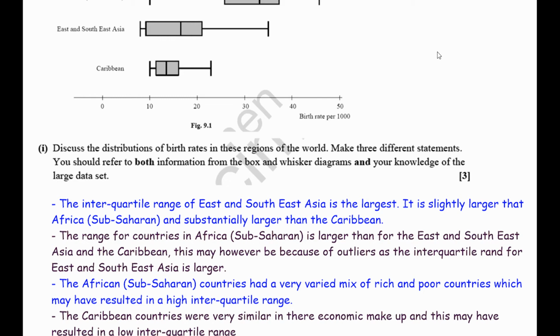Okay, so the African sub-Saharan countries had a very varied mix of rich and poor countries, which may have resulted in a high interquartile range when it comes to those birth rates. While the Caribbean countries were very similar in their economic makeup, and this may have resulted in a lower interquartile range. Once again, these are making the same point, but it's which bit of data do we want to focus on. Try to avoid making both of these points. It will potentially only be worth the 1 mark.